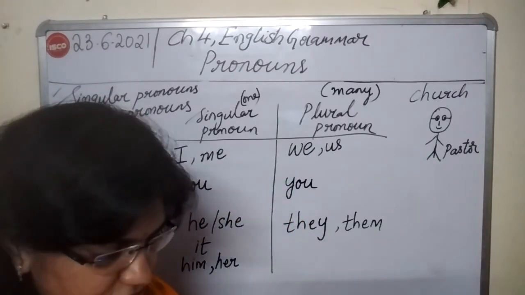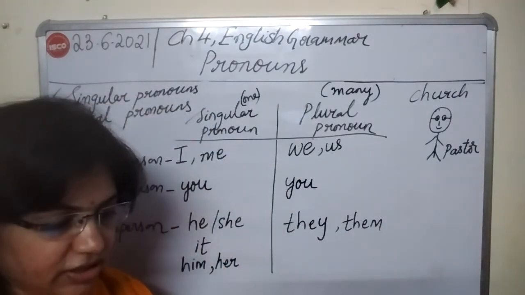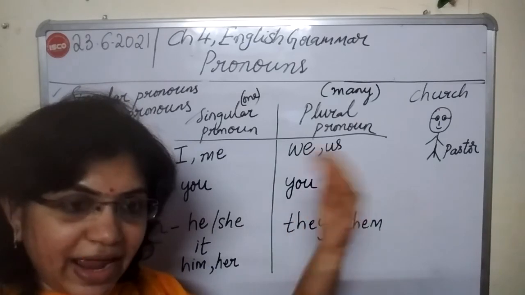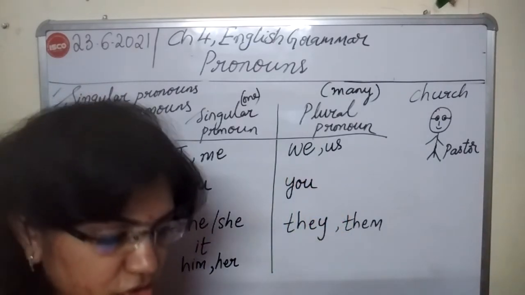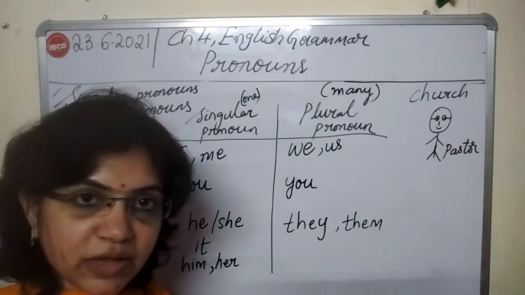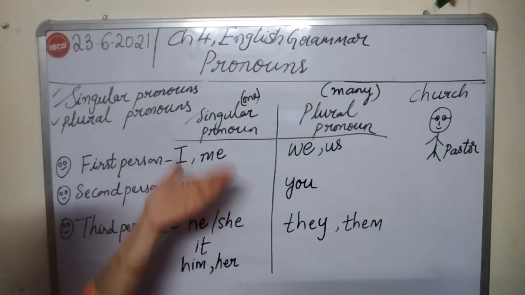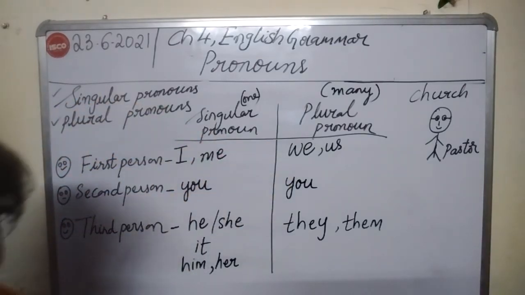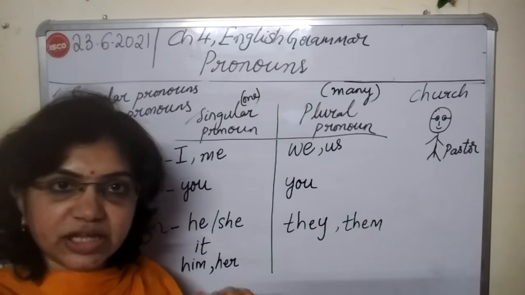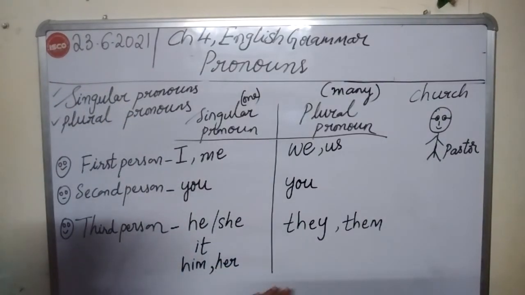In the next page you have Let's Think, the side heading, and under that a table has been given. So please go through the table. In that, what are personal pronouns, and what you mean by singular pronoun and plural pronoun, and singular and plural pronoun in first, second, third person is there. So please read this table once again. Okay, children. So understanding this table is very important.